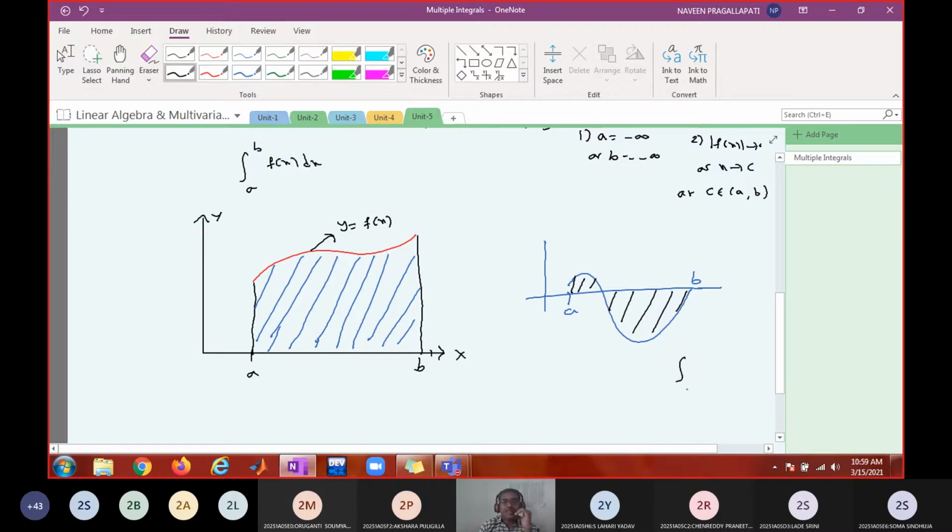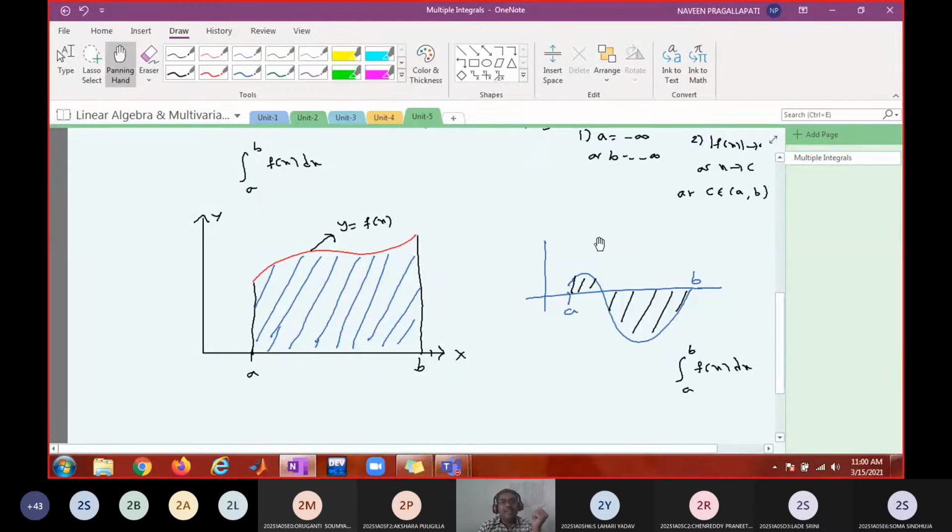What is it giving? It is giving the algebraic sum of the areas above the x-axis and below the x-axis bounded by the curve y equal to f of x. What is the expected sign of the output? Are you going to guess minus or plus? Minus, because you can see more area below the x-axis than above the x-axis, right?